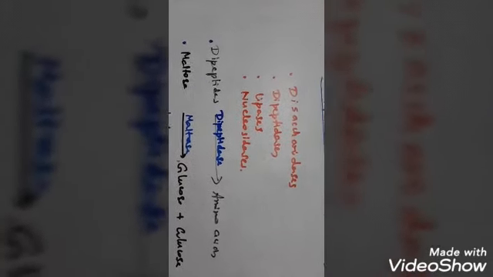Let me tell you. Dipeptides, which are already formed in the small intestine by the action of the pancreatic enzyme, undergo changes into amino acids by the action of the dipeptidase enzyme, which is an intestinal enzyme. So dipeptides convert into amino acids. The amino acid is the final product of protein digestion.